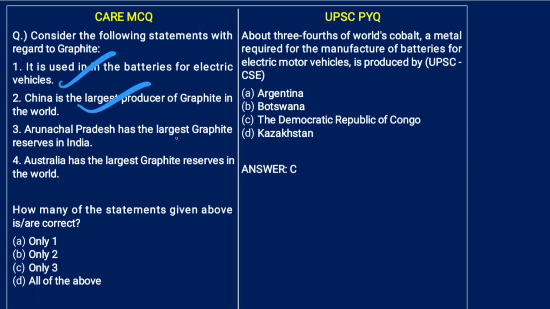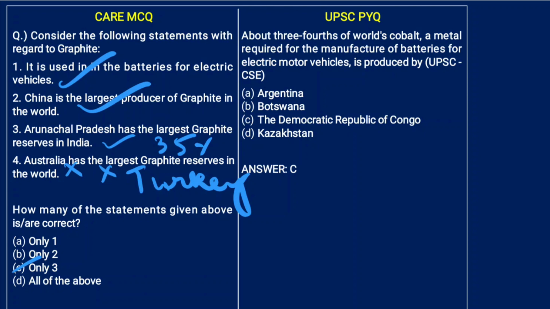Yes. Arunachal Pradesh has the largest graphite reserves in India. Yes. Australia has the largest graphite reserves in the world. No, it is not Australia, it is Turkey. Okay, so 3 statements are correct. In the third point, you have to remember one thing, that 35% of India's total graphite reserve is found in Arunachal Pradesh. Now the previous year question related to this theme: about 3/4 of the world's cobalt, a